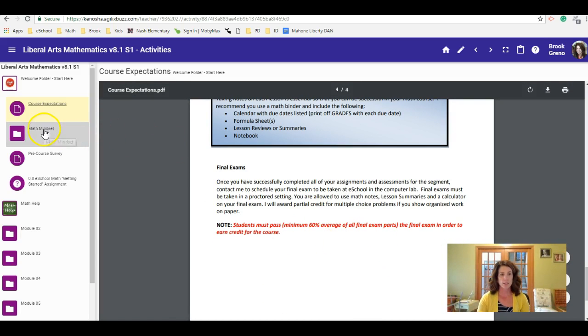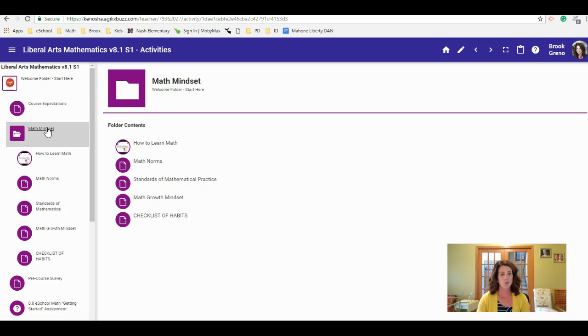So that's course expectations. Math mindset, you can read through this. A big thing with doing math is having that growth mindset, right? That mistakes are good, no matter what math ability you came with, you can improve upon that, show progress and grow in this math class and toward whatever goals you have after this class, whether it's just to earn your math credit or so that you can take another math class, using all of these norms and standards to help you get in the right mindset.